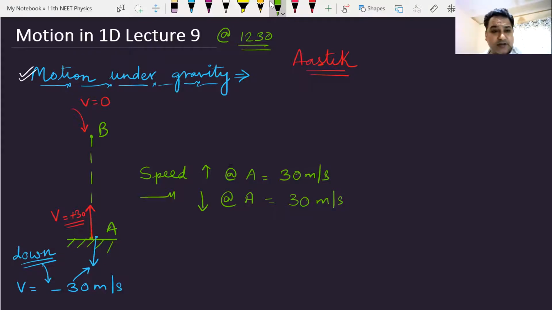Am I clear? Do we have any doubt on this? Can I have some raised hands that we have understood this? When the body reaches the same point, it will have the same speed, but the direction of velocity will be different. Siddharth, Tanu, Tarun, Vinay, do you understand this better?